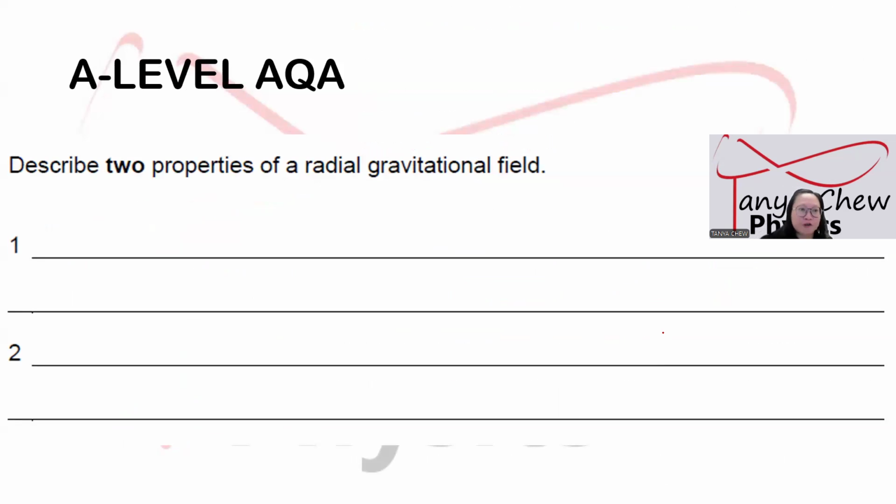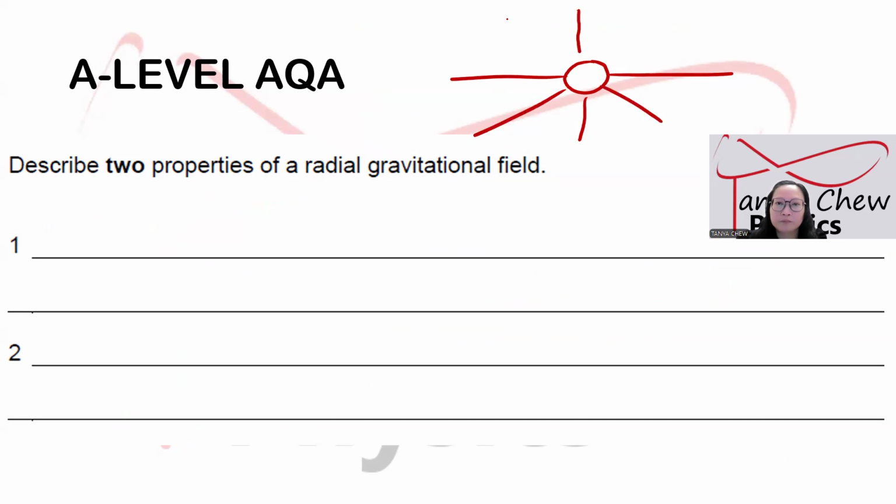Now, let us move to AQA A-level physics. One of the questions asks about the properties of the radial gravitational field. Here, right? This is what we call a radial gravitational field. Arrows go moving outwards like that. Okay, sorry, inwards. The arrow must be pointing towards the mass, because arrow inwards means that it's attractive.